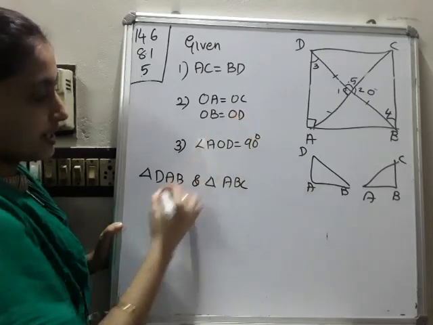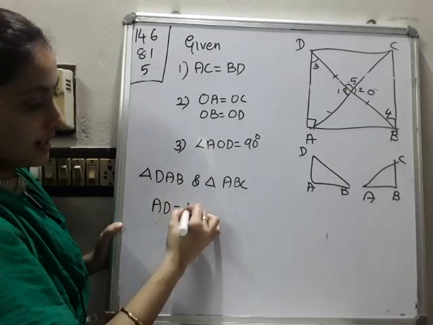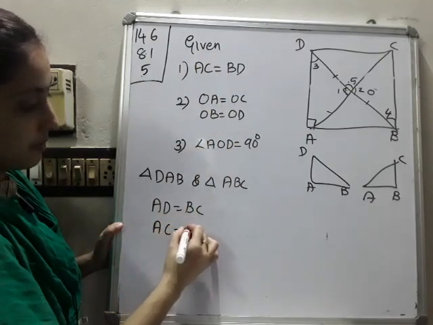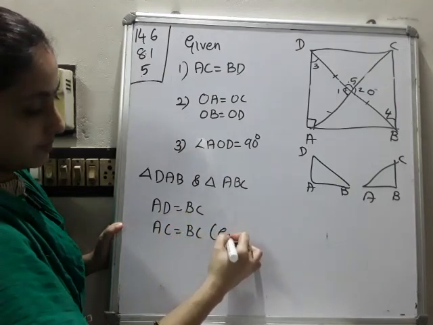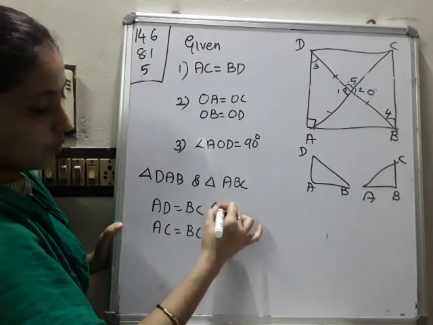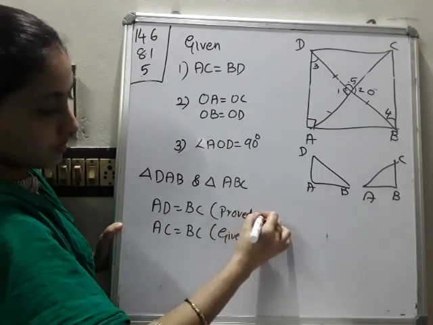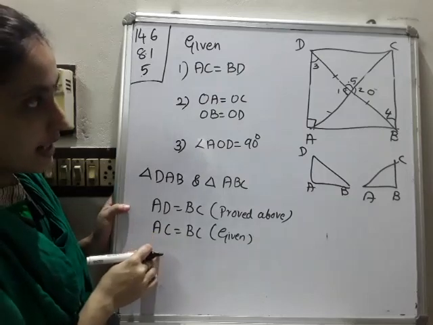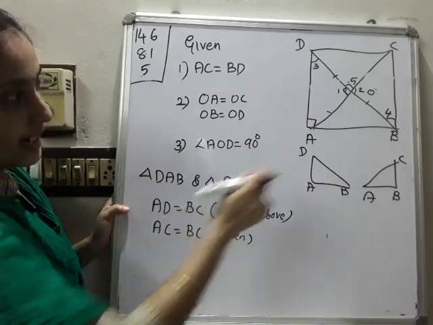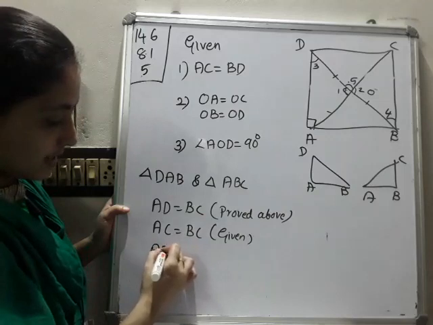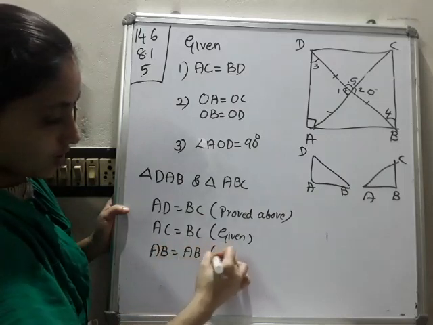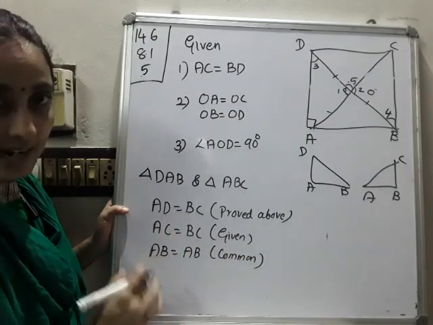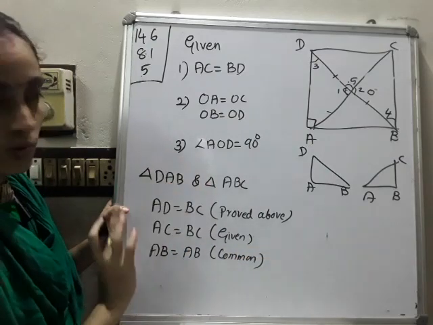Out of which AD is equal to BC. And already we got AC is equal to BD, given. This is proved above, because we already said that it is a rhombus, so all sides should be equal. Then we have two conditions and AB is common to both. So AB is equal to AB. By which rule? Side, side, side, the SSS congruence rule. Those two triangles are congruent.